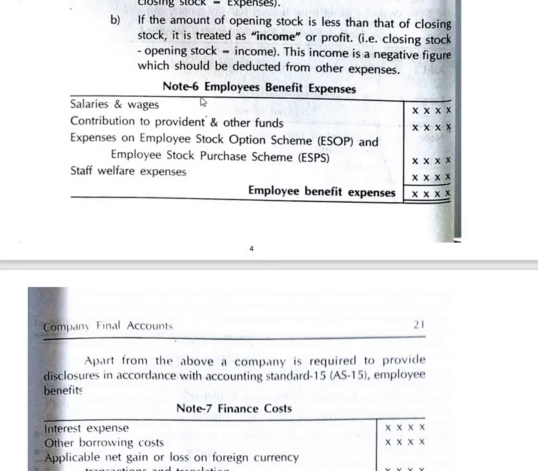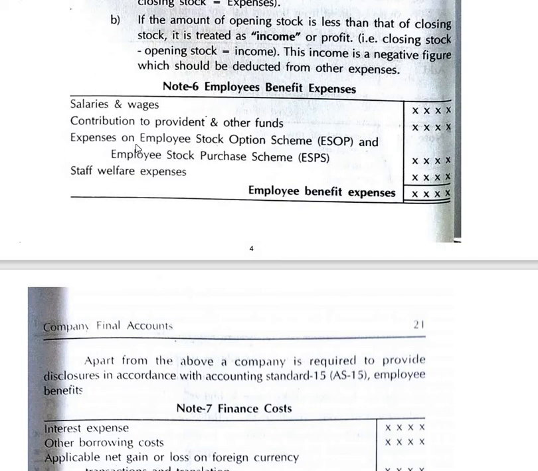Then later we have the next working note, number 6: employee benefit expenses. It is also an expense for the company. Salary is a reward provided to the employee because he has rendered service to the organization. Wages are again a part of expenses. Then contribution to the provident fund. Provident fund is a fund provided after retirement, after leaving the job, as a lump sum amount. Again, a separate slab is available for that.